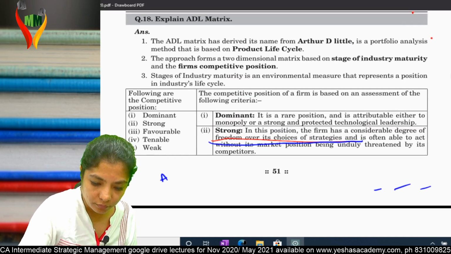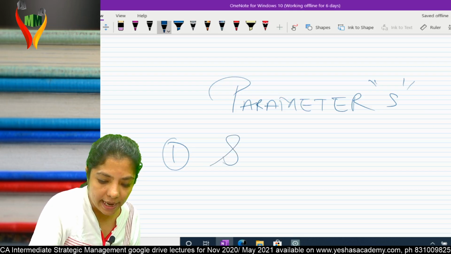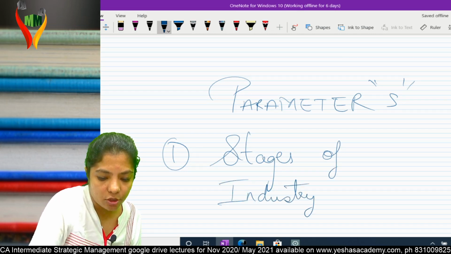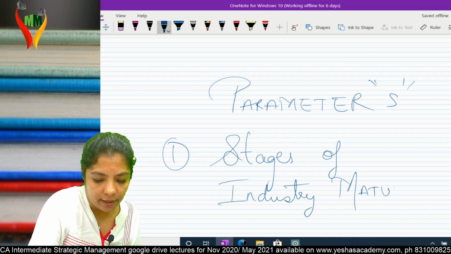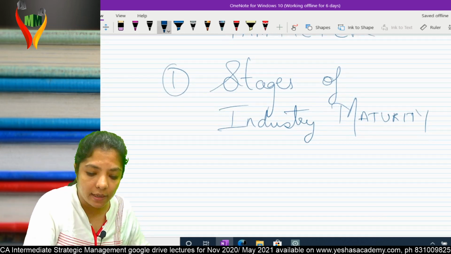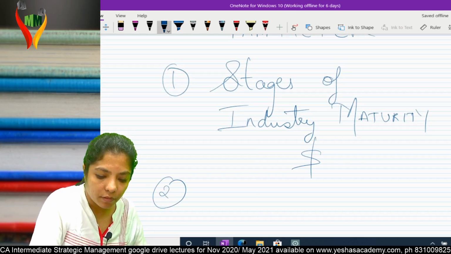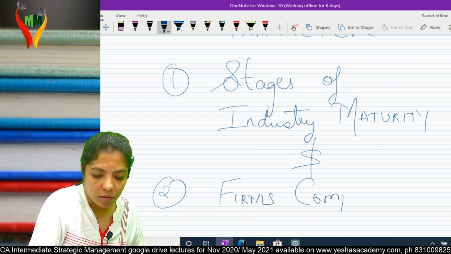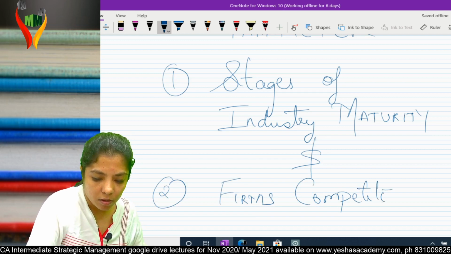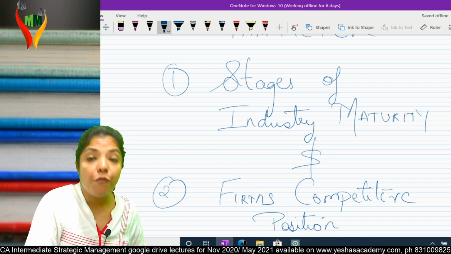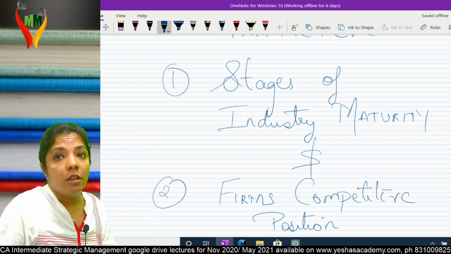First is stages of industry maturity, and second is forms competitive position.